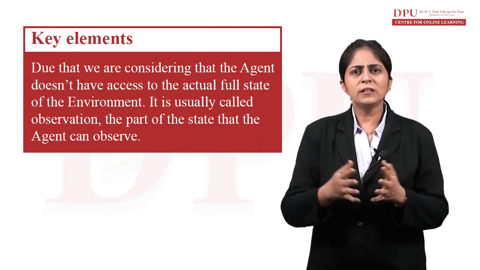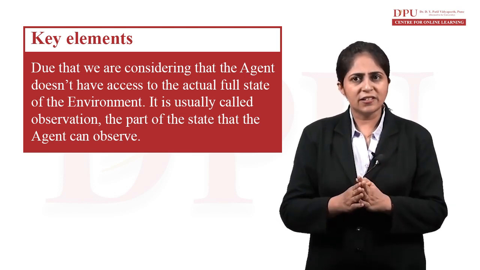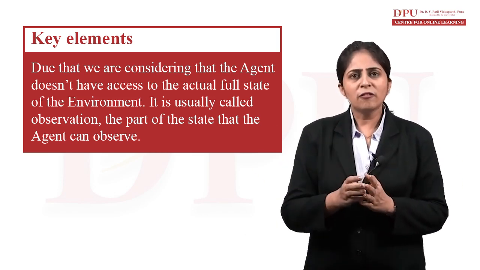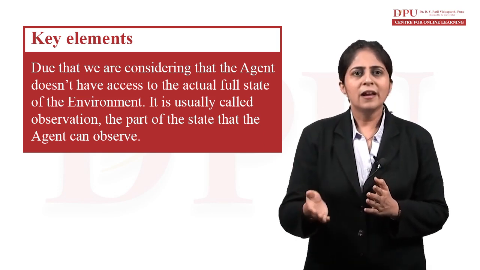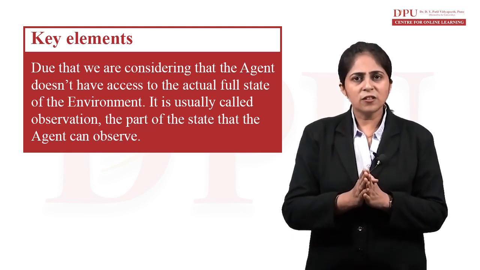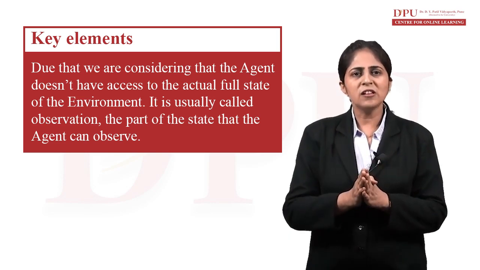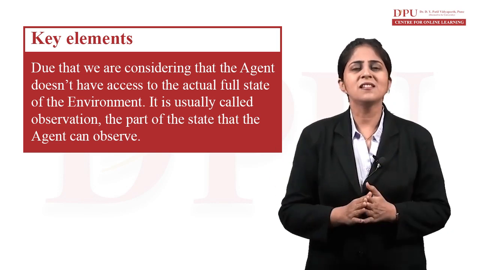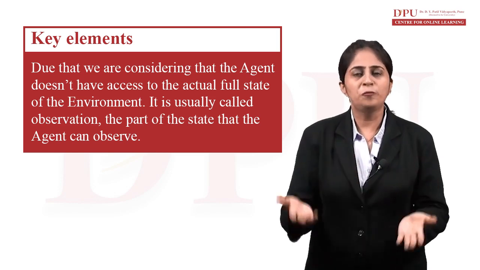Due to all this, our agent does not, at one point of time, have access to the full environment. He accesses the environment step by step as he moves on. This particular thing is called observation, the state space that an agent can observe. Observation is the particular space that the agent is able to view at one point of time.